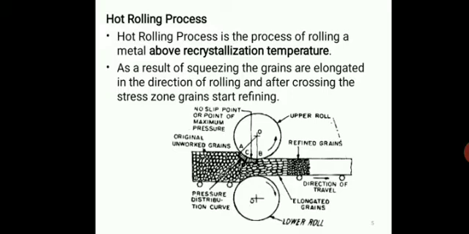Due to this, the hardening due to plastic deformation can be eliminated. The disadvantages are oxidation and scaling, and cracks and blowholes may be formed.